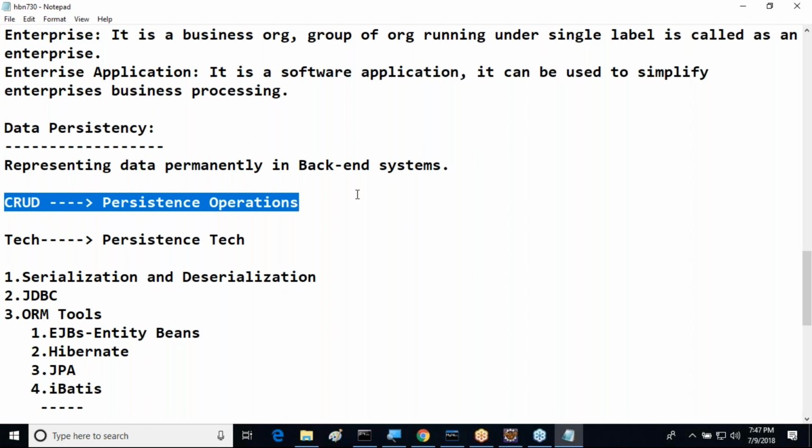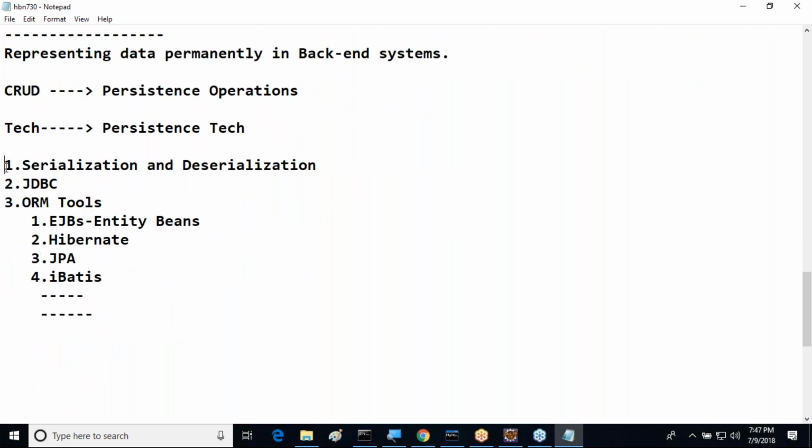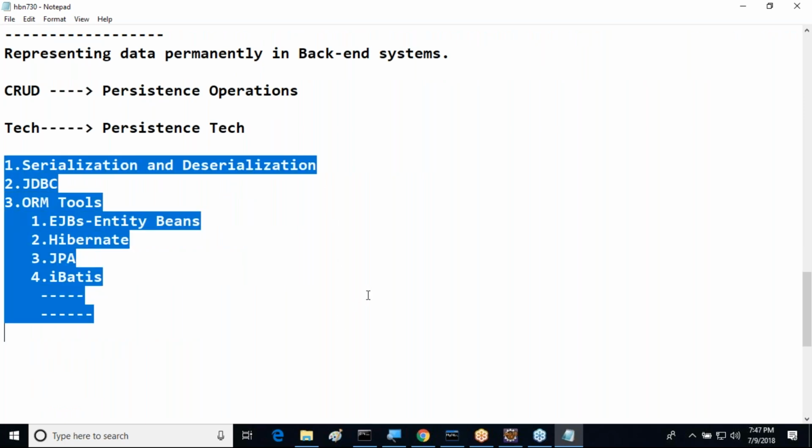CRUD operations are persistence operations. What is the meaning of CRUD operations here? Create, retrieve, update, and delete. These operations are persistence operations. What is the meaning of persistence technology? The technologies which are used to perform data persistency, the technologies which are used to perform persistence operations, are called persistence technologies.